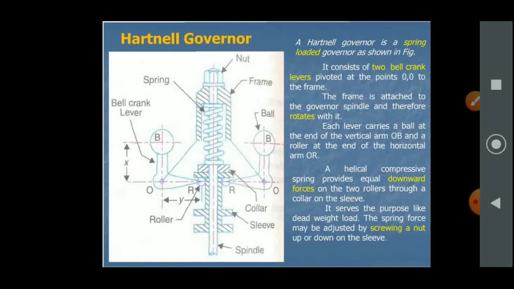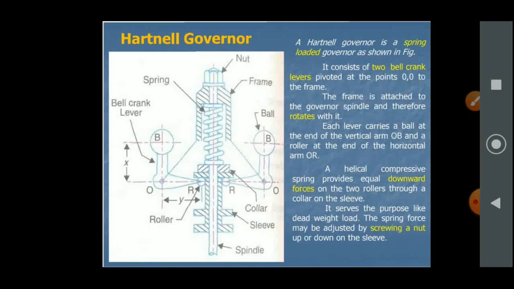Now let's see the Hartnell governor. The Hartnell governor is a spring-loaded governor, which is shown in the figure. It consists of two bell crank levers pivoted at the point O to the frame. The frame is attached to the governor spindle and therefore gets rotated with it.